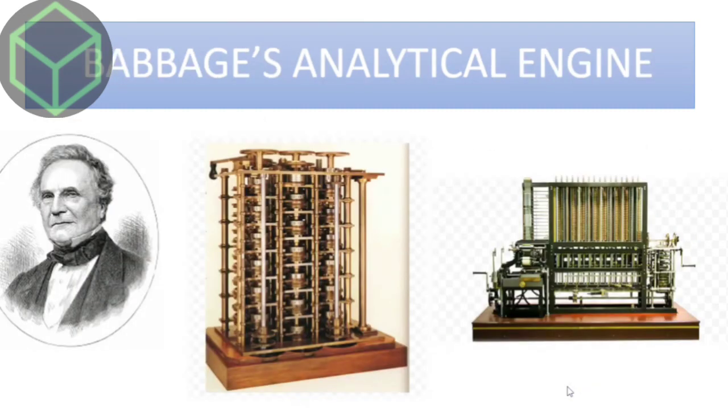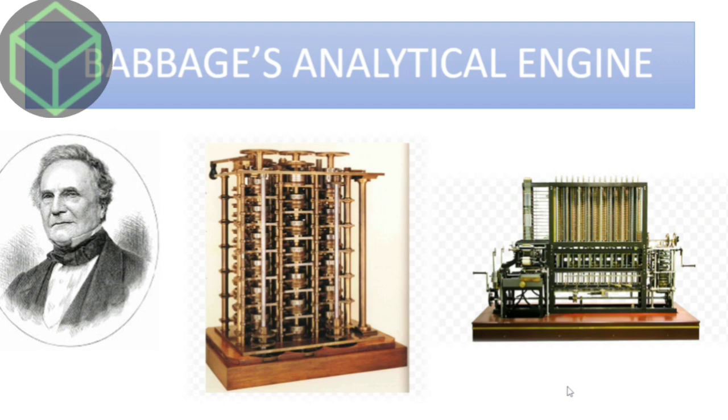Next is Charles Babbage's analytical engine. In 1822, a mathematics professor of Cambridge University in England named Charles Babbage developed a machine known as the difference engine that could perform operations automatically.